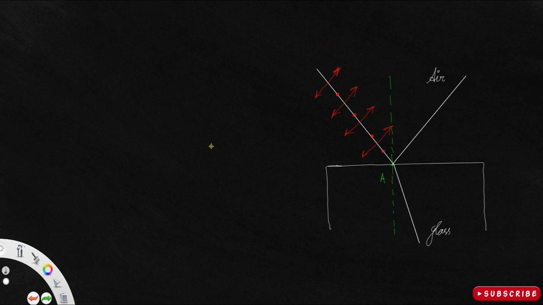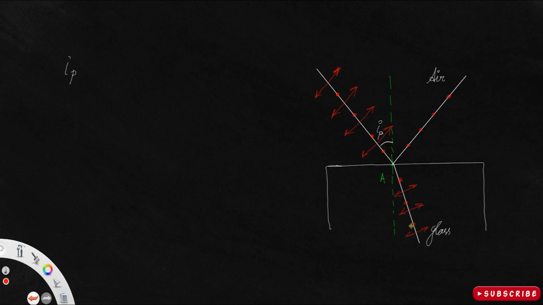By definition we have the polarizing angle, that is IP. See, this is the polarizing angle, and we know at the polarizing angle, or we call that the Brewster angle, this reflected ray is polarized. That means it has vibrations only in one direction. See, this vibration got cancelled. It has only vibrations in a direction into the plane of paper. And the transmitted ray will go like this without any change.